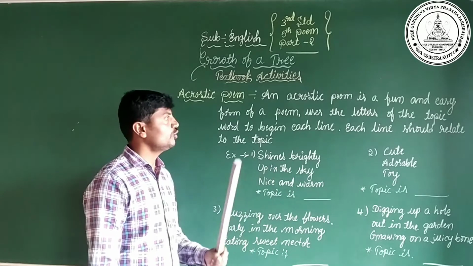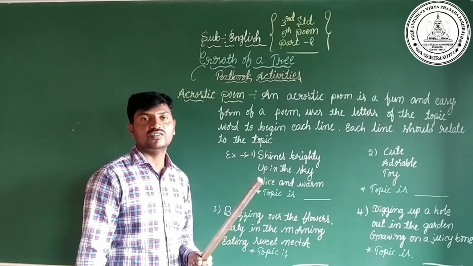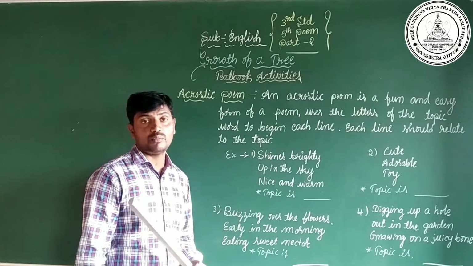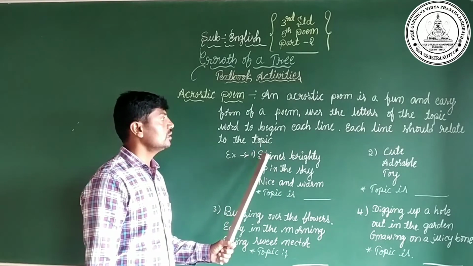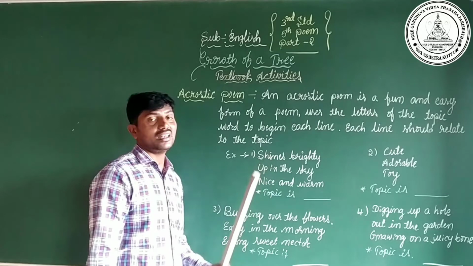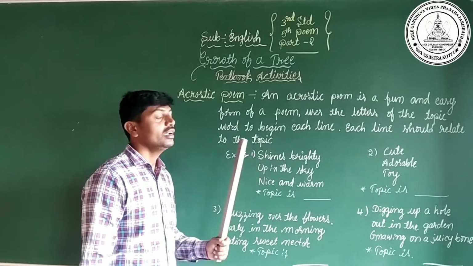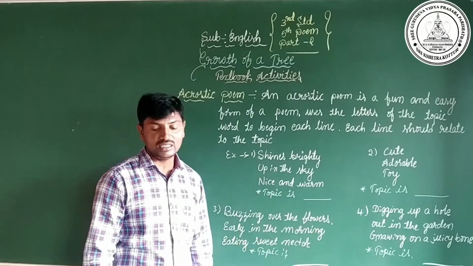Dear children, already I told you, an acrostic poem is a fun and easy form of poem, and an acrostic poem uses the letters of the topic word to begin each line, and each line should relate to the topic. Here, shines brightly up in the sky, nice and warm.